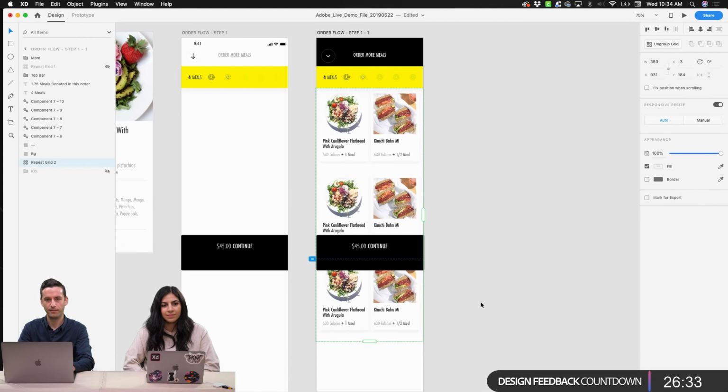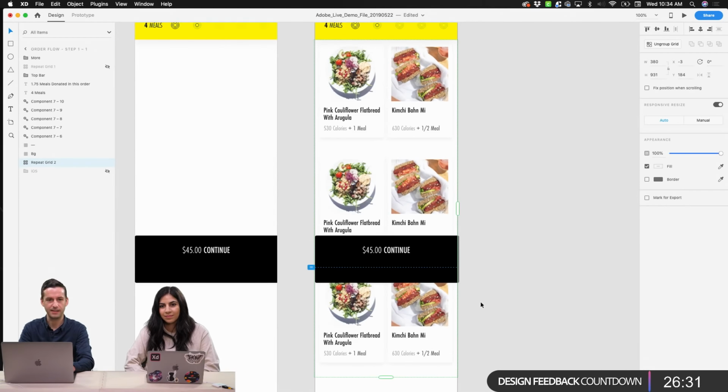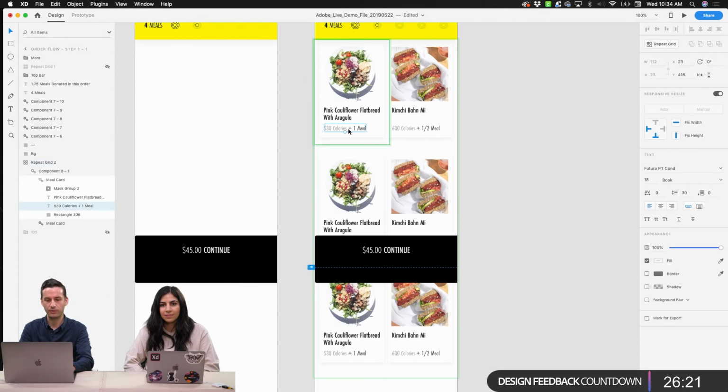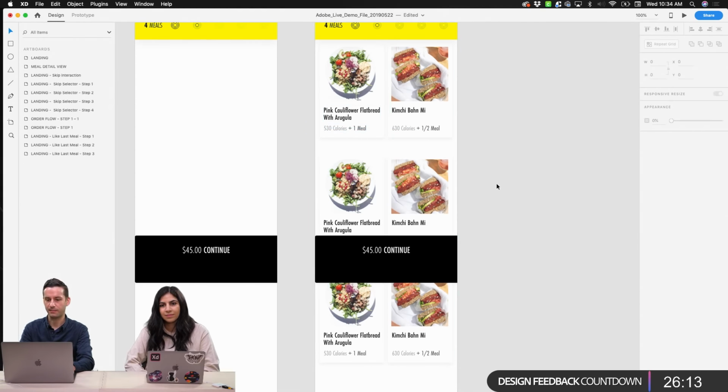So really nice and handy with XD is that I didn't have to lay out each of those individual cards, and then if I need to change any of them, what I can actually do is come back and just purely change the layout of my first card, which is my master, and it will adjust everything. So even though I have those nested components, we still adhere to our master component, which is really nice.